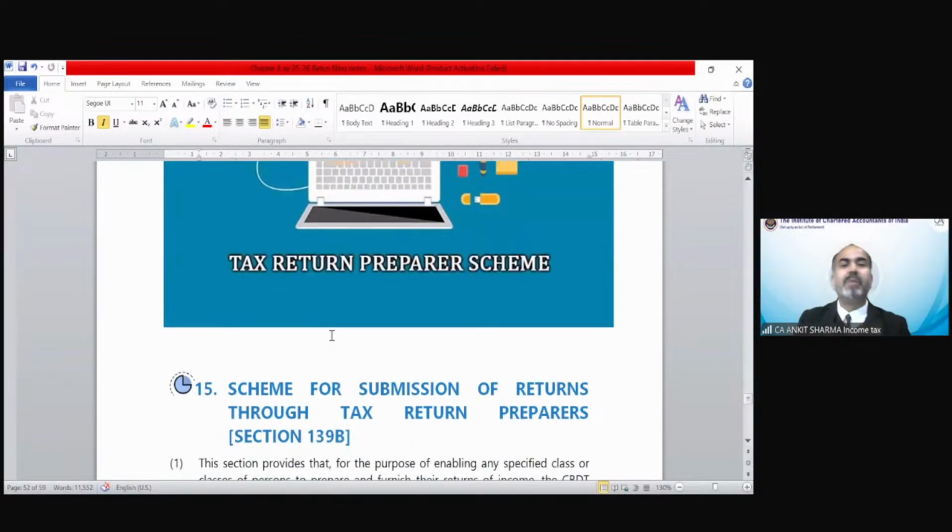A scheme has been framed by the income tax department, the tax return preparer scheme, under which a return could be filed by the assessee himself, or with the help of his financial consultant or tax consultant, or even through the tax return preparer scheme. The income tax department has launched this scheme so that after completion of a certain course, the department will allow certified tax return preparers who can file the return of income of an assessee. There are some educational qualifications and some restrictions on who can do this course, specified under this scheme.